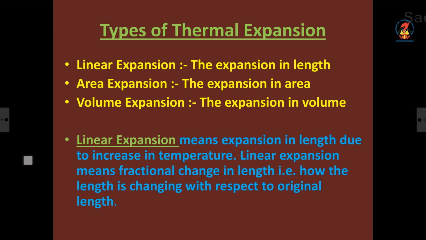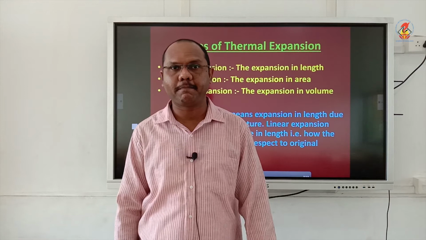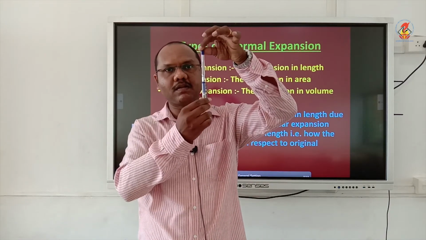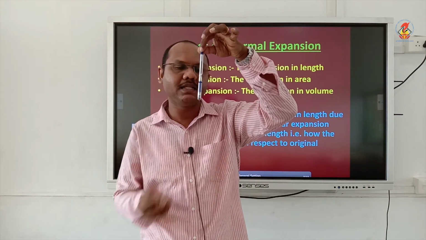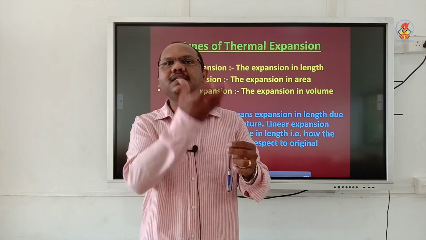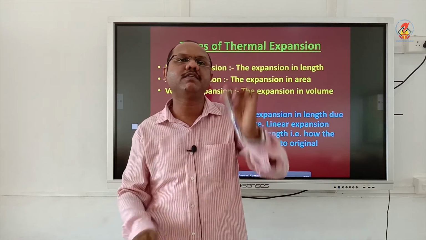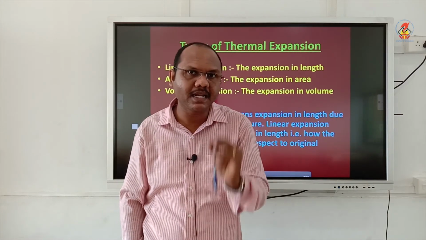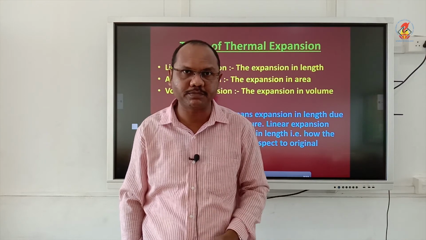Now, types of thermal expansion. The first one is called linear expansion. Linear expansion means increase in the length of the body when temperature is increased. Imagine a copper wire hanging freely with a mass suspended. When I increase the temperature of the wire, the length of the wire will increase. That increase in length is called linear expansion.